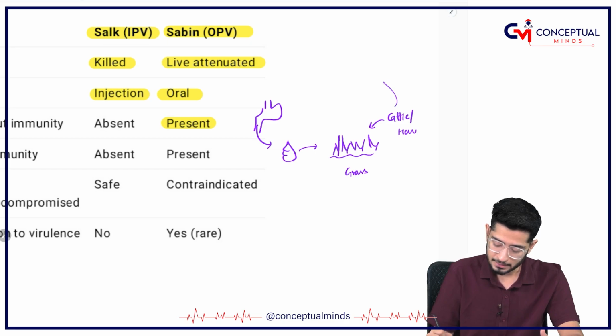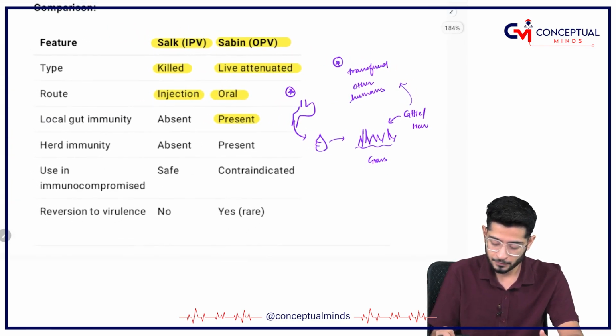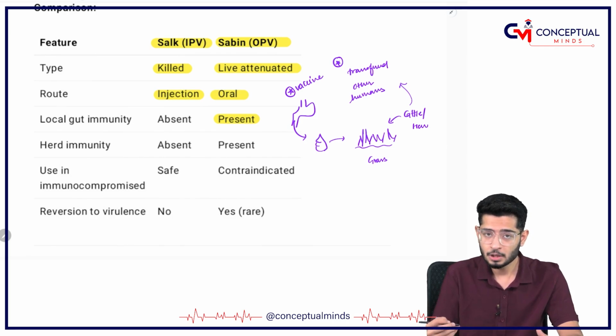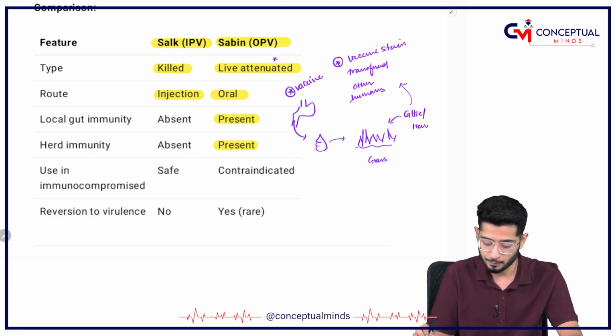So via this route it is going to get transferred to the other humans. Not the infection actually, the vaccine. So one person who has got the vaccine is transferring the live attenuated strain to the other humans. Okay, vaccine strain transfer to the other humans, and that's why herd immunity is going to be present.